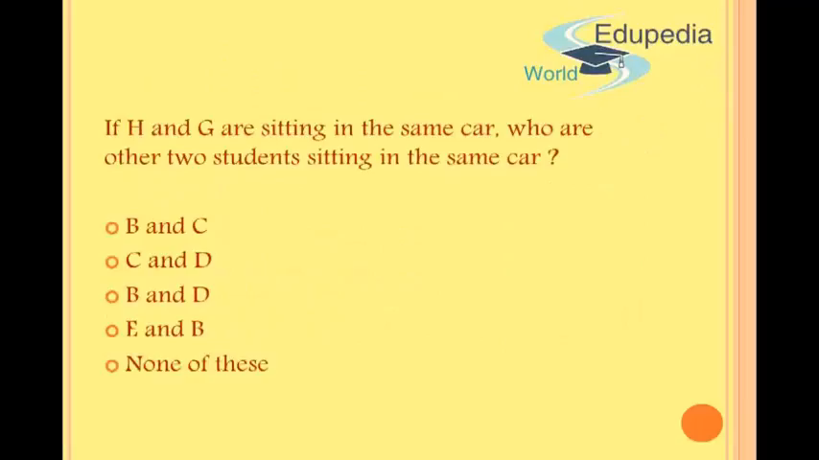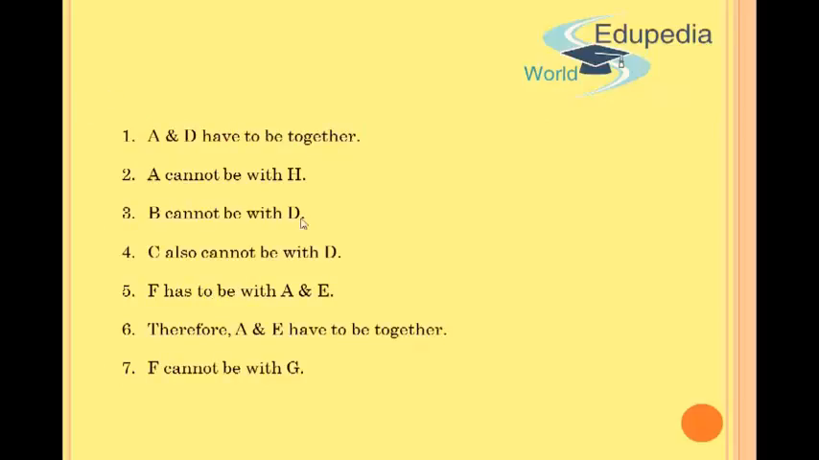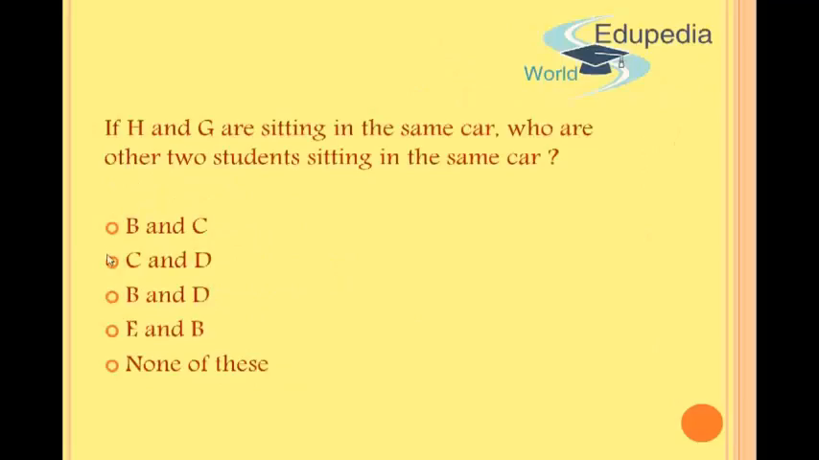Okay, so my first question says, if H and G are sitting in the same car, who are the other 2 students sitting in the same car? Now I know that C and D cannot come together and B and D cannot come together from my conditions. Okay, B cannot be with D and C also cannot be with D. So I will straight away discard these 2 options, C and D, and B and D, cannot be in the same car. The first one, B and C, does this violate any condition?